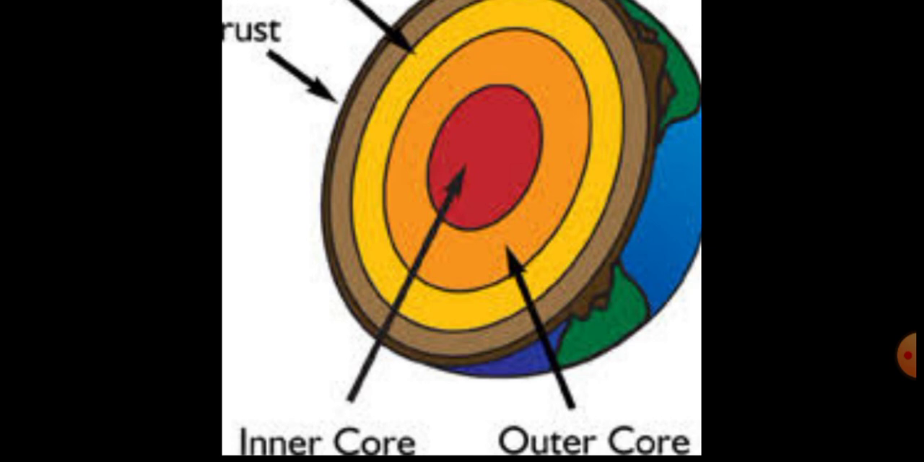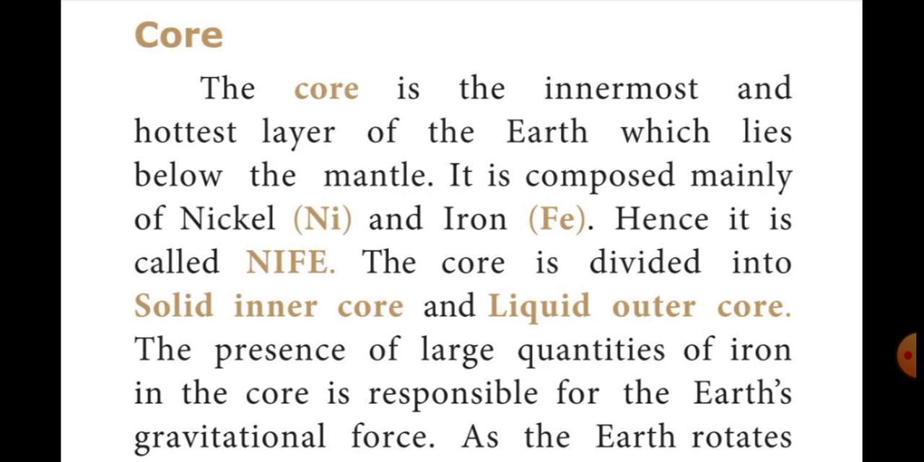The core is divided into two. They are the solid inner core and the liquid outer core. Okay. Then the presence of large quantities of iron in the core is responsible for the earth's gravitational force.